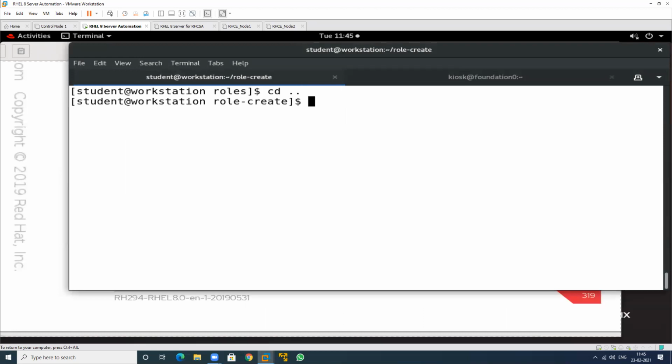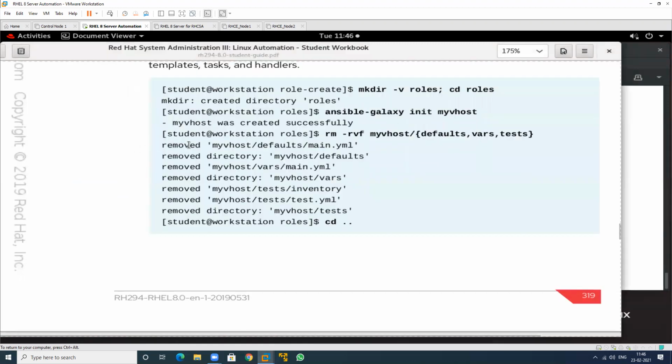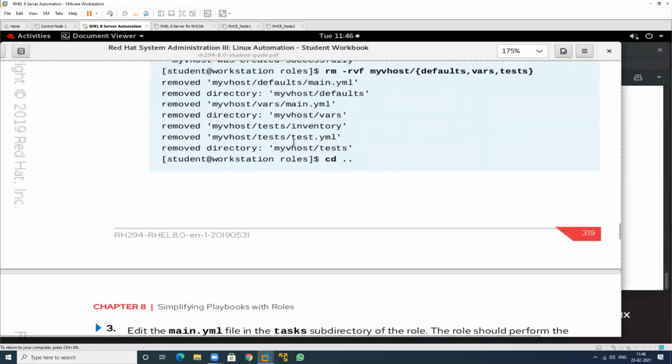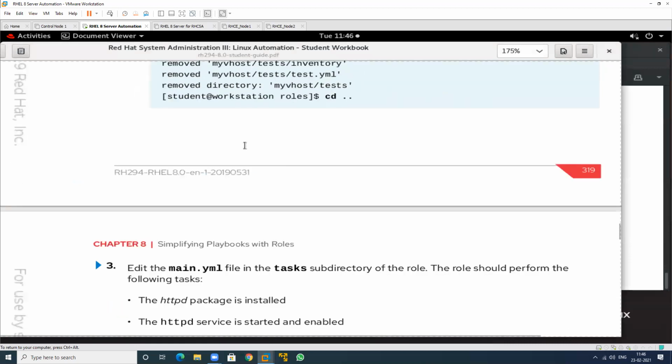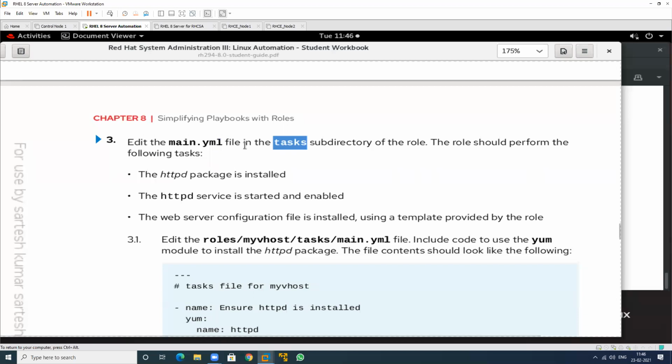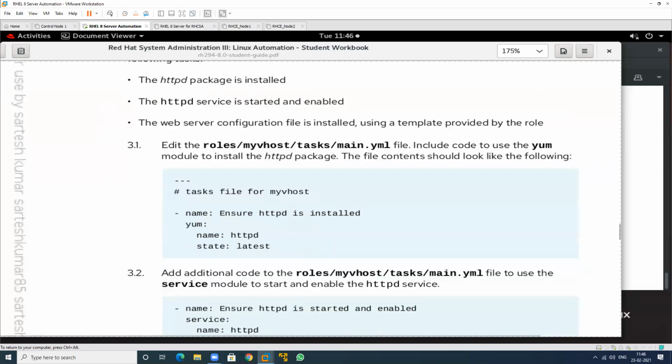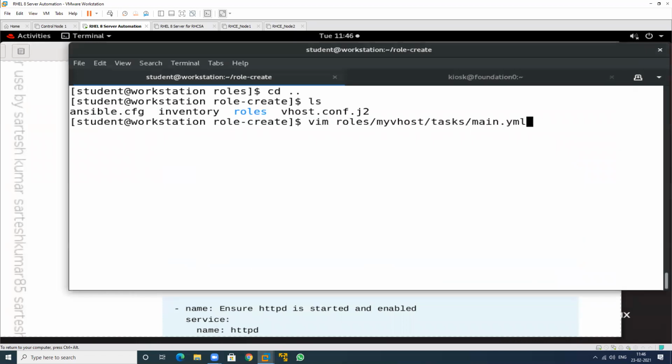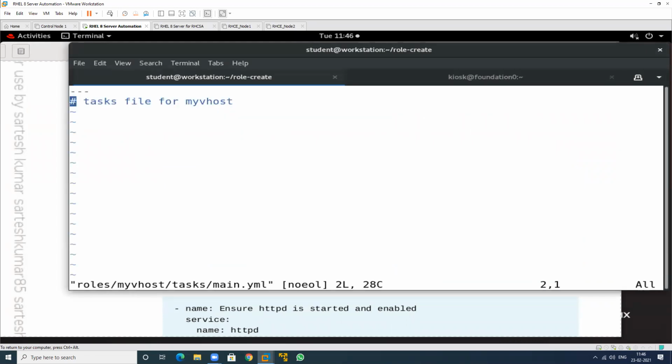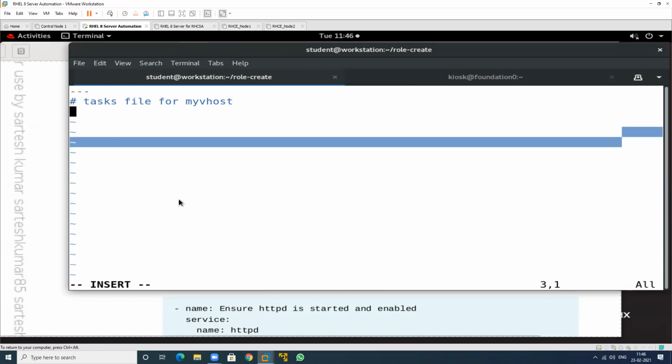To exit from. So this is my role, and this is my Jinja template. This is my inventory. This is my Ansible. Then edit the main.yml file in the tasks folder. So go to the location of this and just write this. So just vim here, just go to the location of this. So this is blank. Then go to the end of the line. Just remove the hash sign and write these lines.